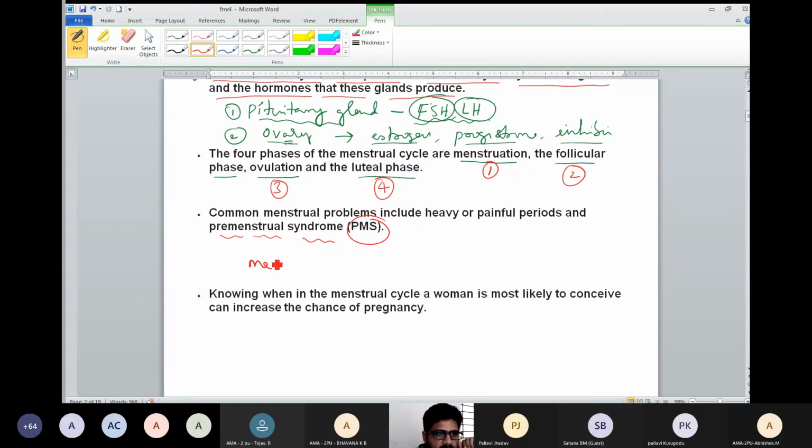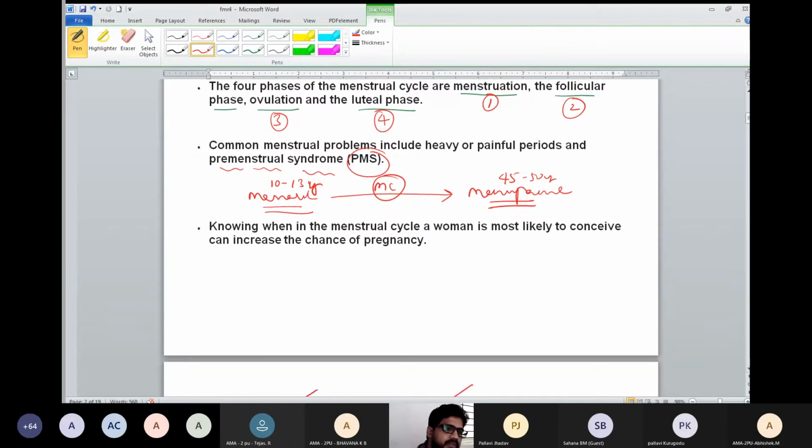So that is menarche to menopause. Okay, this menstrual cycle takes place. Menstrual cycle begins at menarche, that is about 10 to 13 years age, and it will cease by 45 to 50 years age. Meanwhile, a girl or a woman has many struggles and problems by this. Let us discuss each and everything in detail.